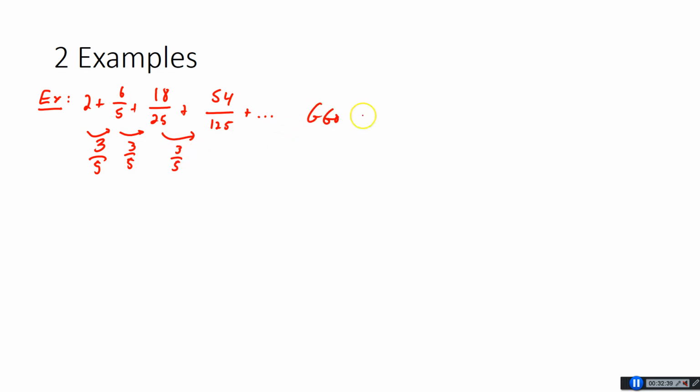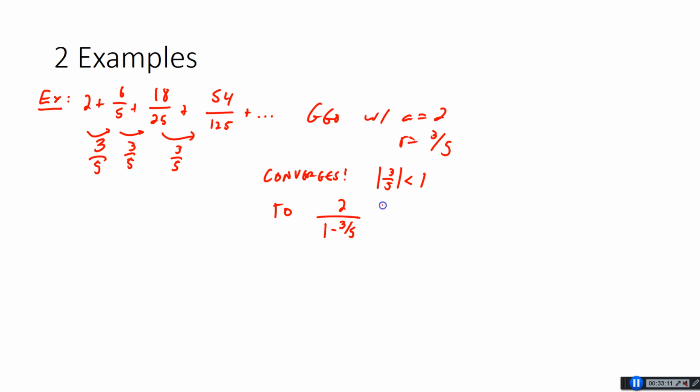Okay, so this is geometric with a equals 2 and r equals 3/5. It doesn't matter what the first term is, right? Because eventually the terms are going to become smaller and smaller. The first 2 terms are bigger than 1, but then they start getting smaller. They are converging to 0. So it does converge because the absolute value of 3/5 is less than 1. And it converges to a over 1 minus r, which is 2 over 1 minus 3/5. So that's 2 over 2/5, multiplied by the reciprocal. That's 2 times 5/2, which is 5.